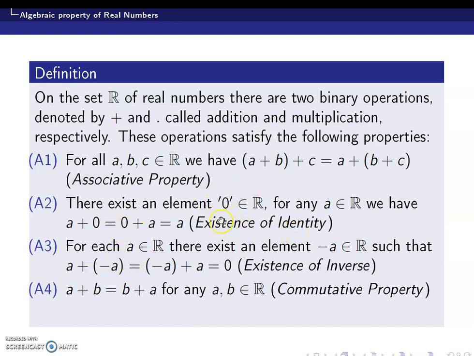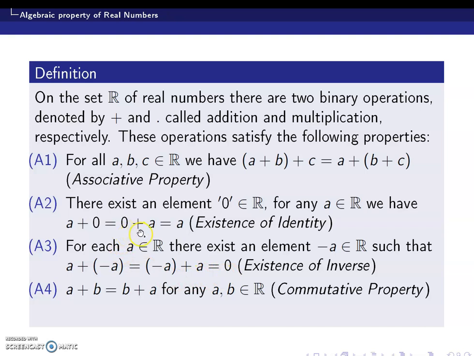Now, with regard to the identity, you can define the inverse, the existence of inverse, which is the third property. It states that for any a belonging to R, a real number, there exists −a, which is called the additive inverse of a, which satisfies a + (−a) = (−a) + a = 0.